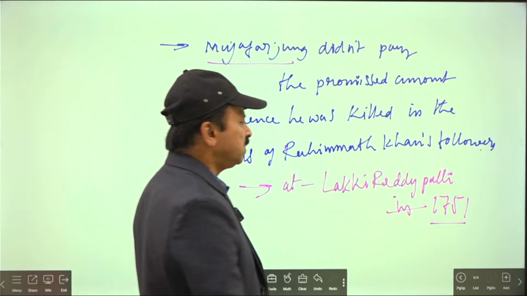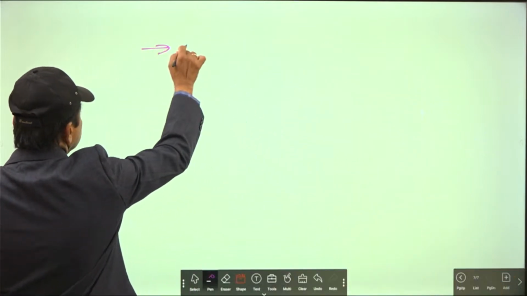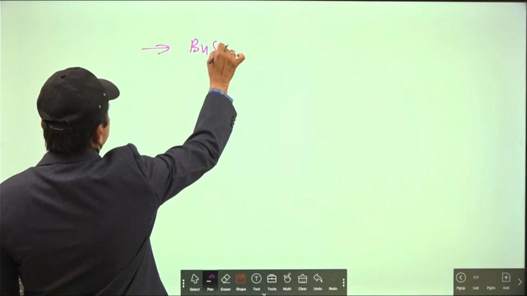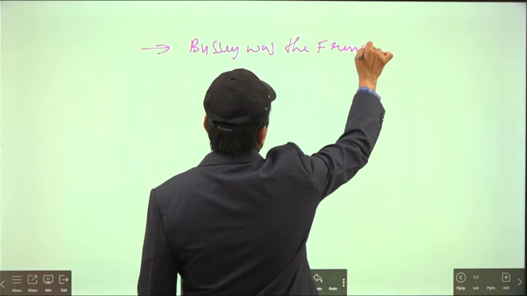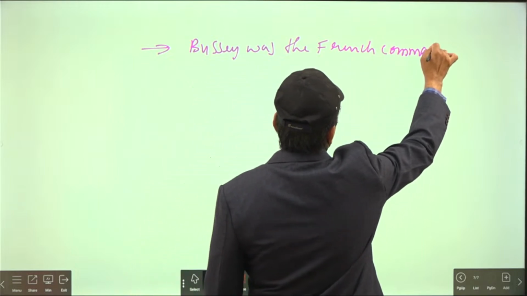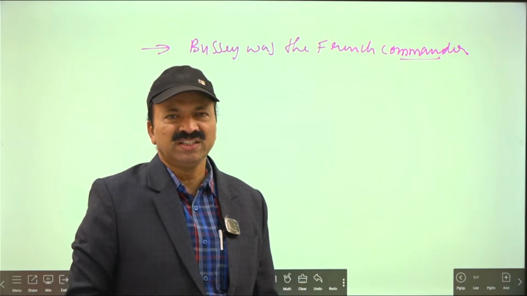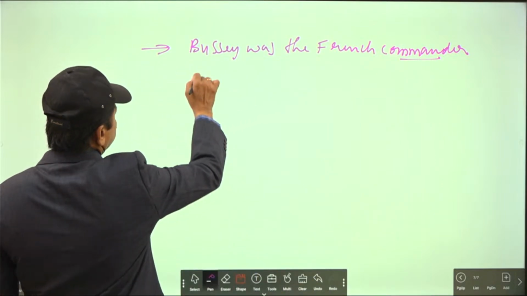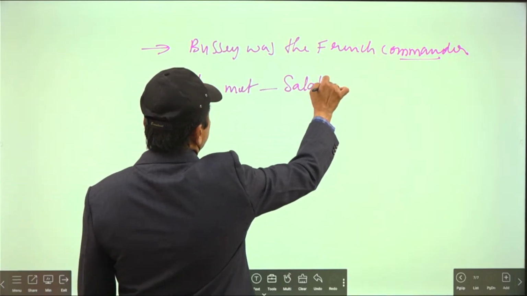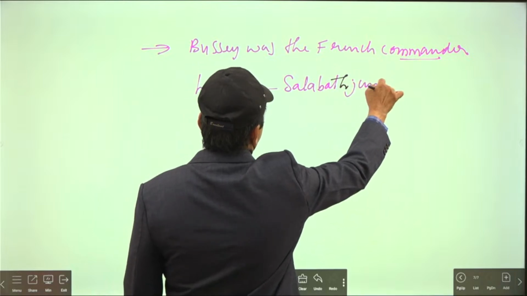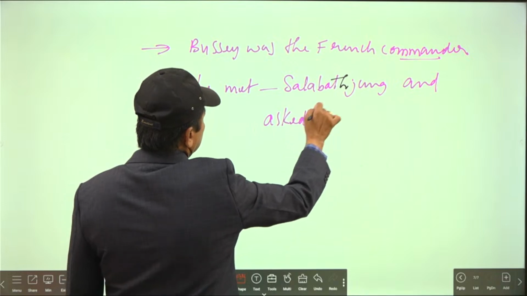In 1751, Bussi met Salabat Jung. Who was this Bussi? Bussi was the French commander. Immediately he went and met Salabat Jung and asked him to come to power.